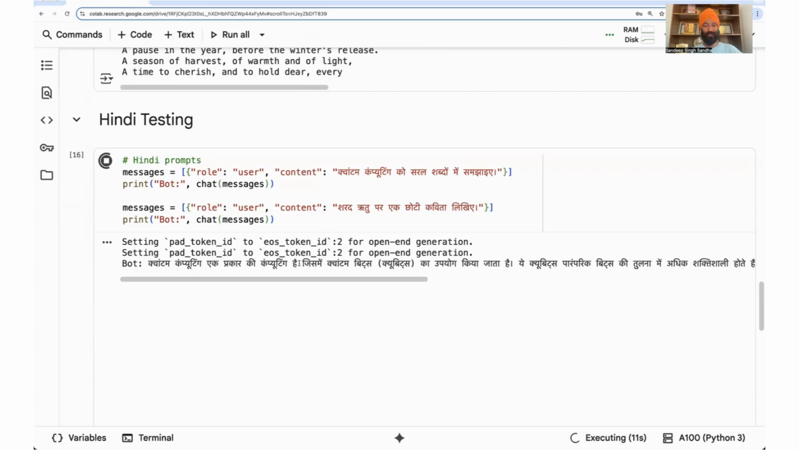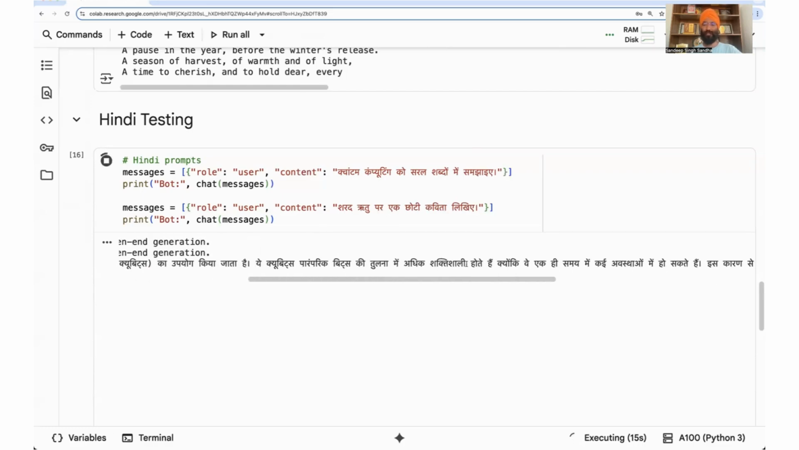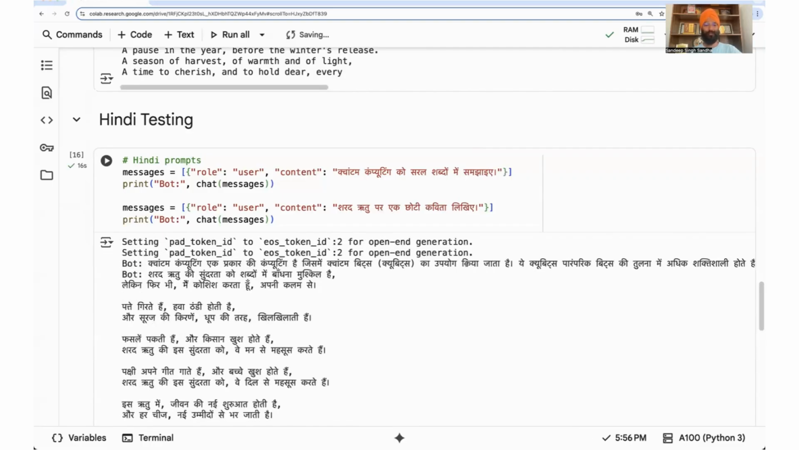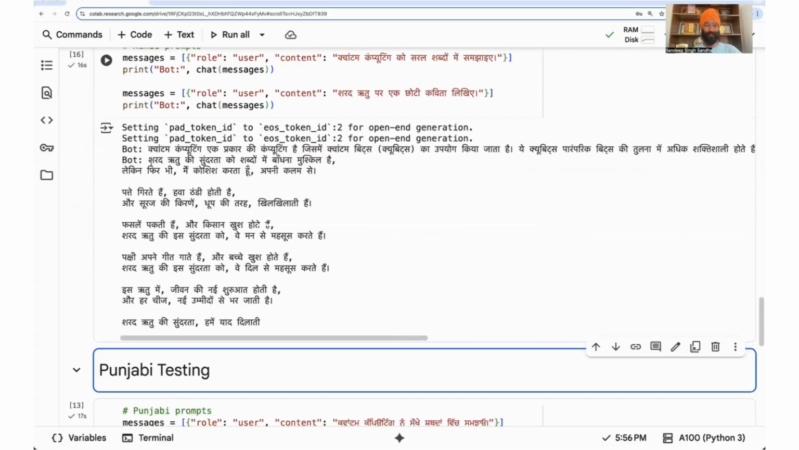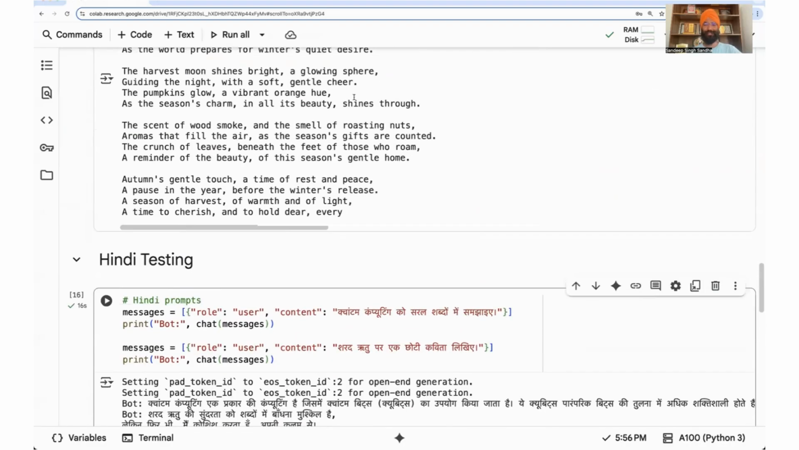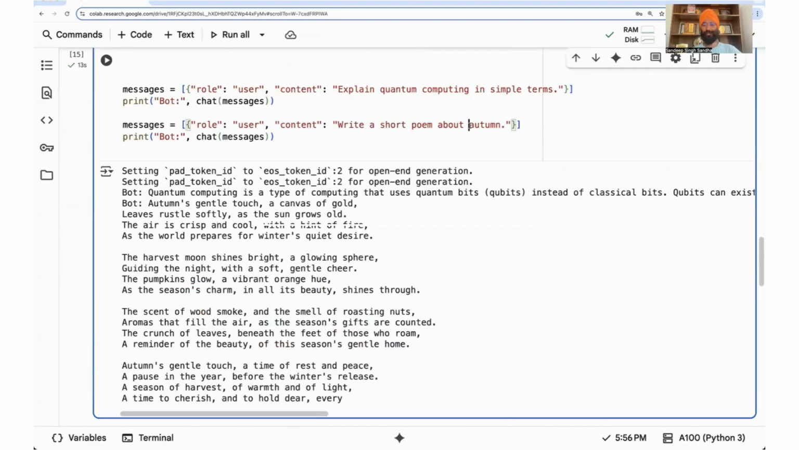Quantum computing is a type of computing in which quantum bits are used. So like you see, its Hindi responses are pretty reasonable actually. Okay, and again it has written a poem for us on Sharad Ritu. Sharad Ritu, what we say in Hindi, is actually the autumn season.